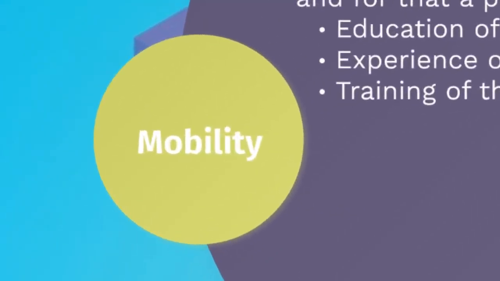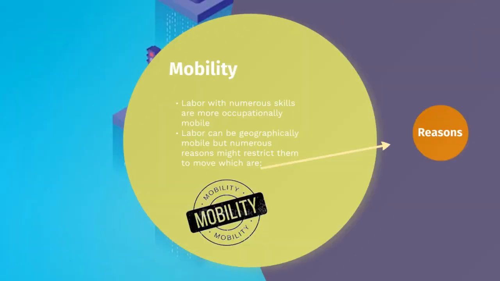So mobility. Is labor mobile? Labor with numerous skills is more occupationally mobile. What do I mean by that? For example, I can be an economist, a business person, or a YouTuber, and if my business is not going well, I can easily switch to being an economist for some other company, or being a YouTuber.